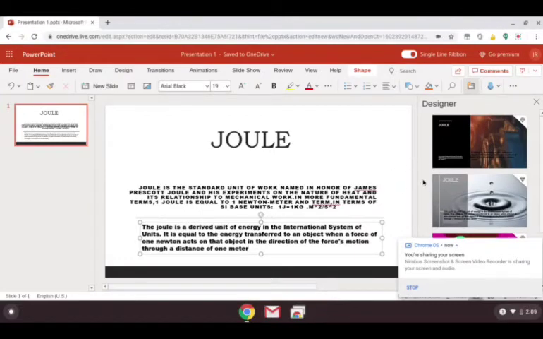The joule is a derived unit of energy in the International System of Units. It is equal to the energy transferred to an object when a force of 1 Newton acts on the object in the direction of the force's motion through a distance of 1 meter. That's all.